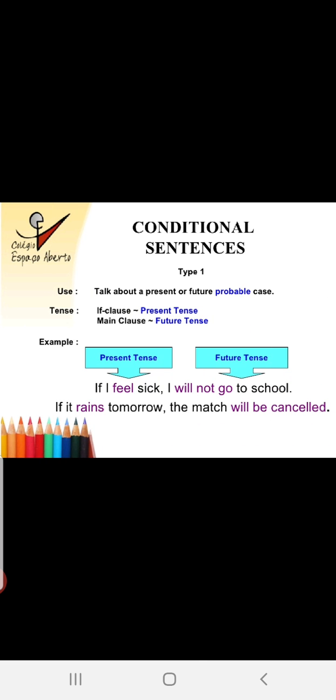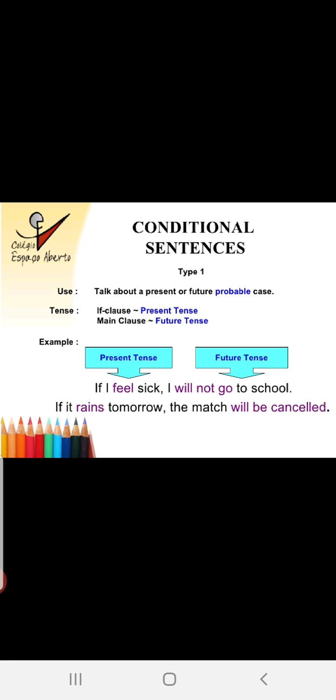Now here we are learning two conditions. Type 1: talk about a present or future probable case. If clause present tense, main clause future tense. See, if I feel sick, I will not go to school tomorrow. Now I am feeling sick in present tense. But what will I do? I will not go to school tomorrow.